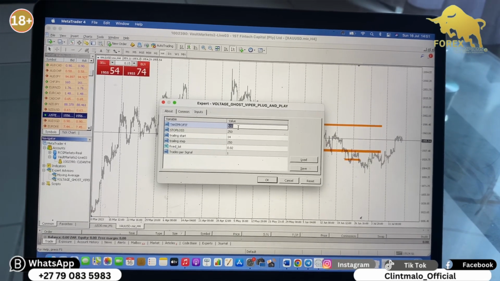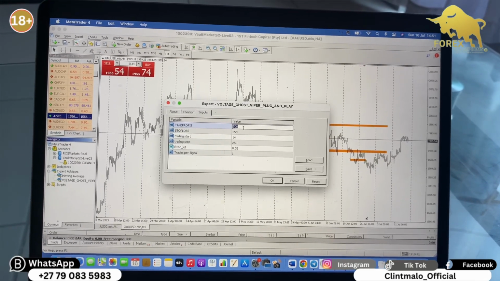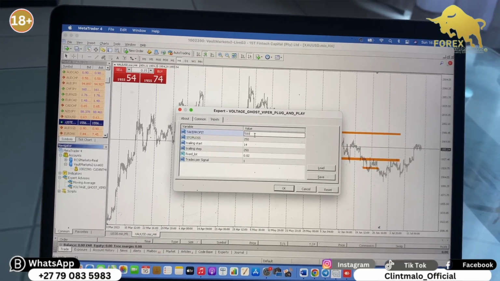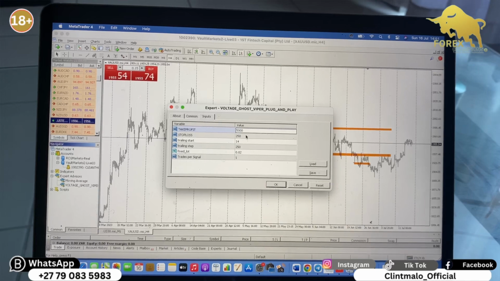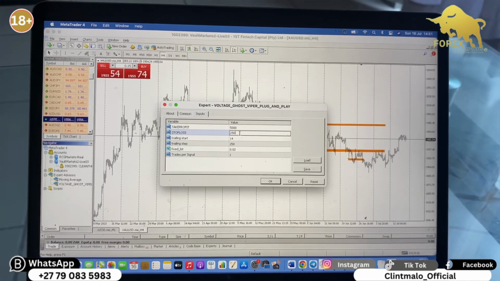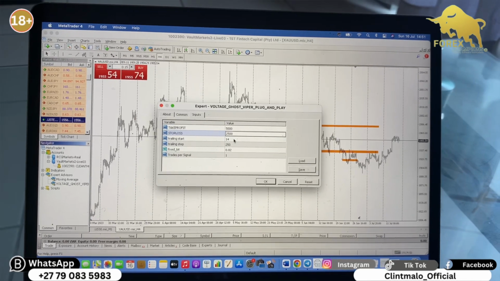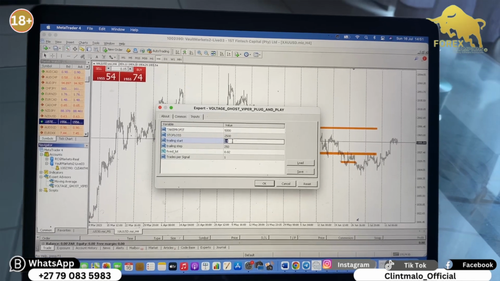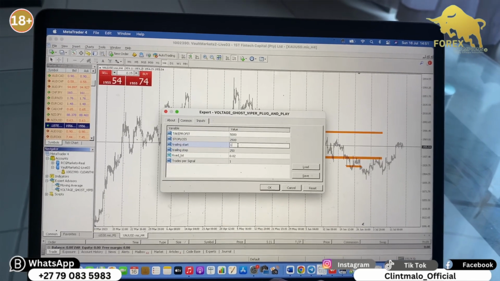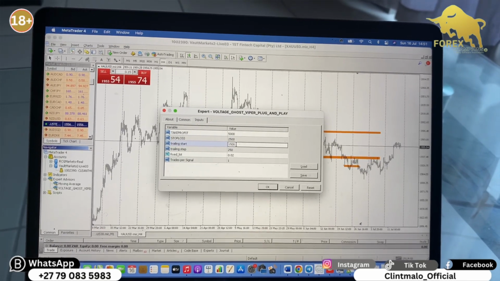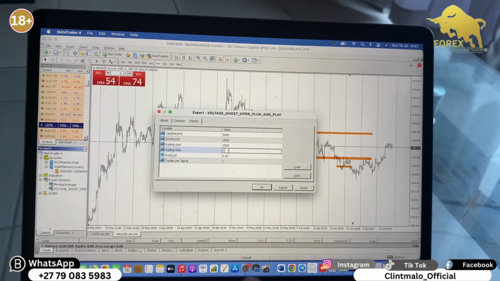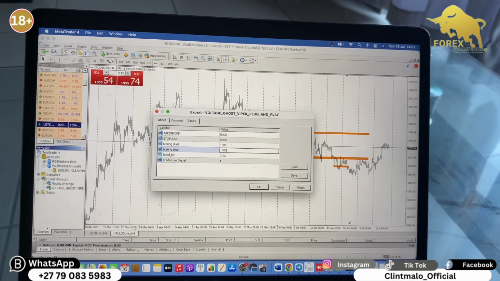There are two sections there. So you're going to use the first section here. You're going to punch in 5,000. On stop loss, you're going to punch in 2,500. We're going to use 1:2 ratio. Then the trailing start, you will use half. You'll use 1,500. Don't be afraid, guys. These are just points. It's 1,500 points.